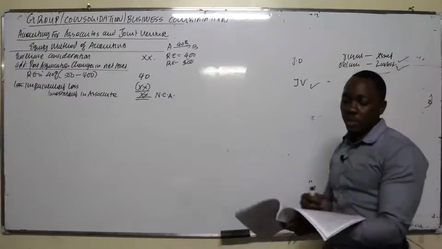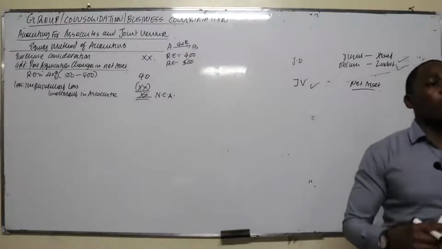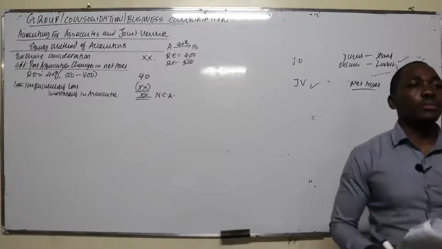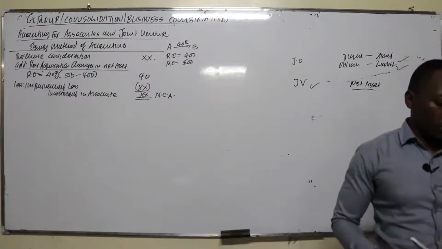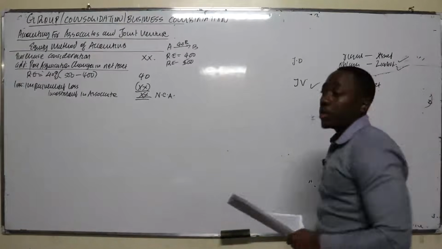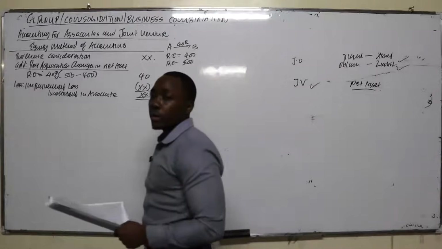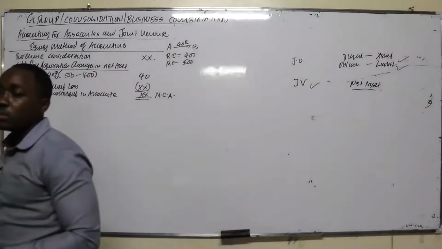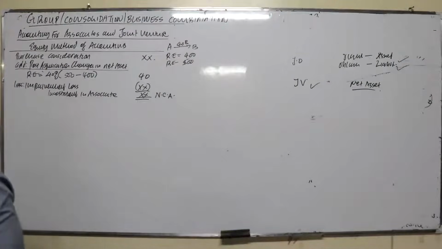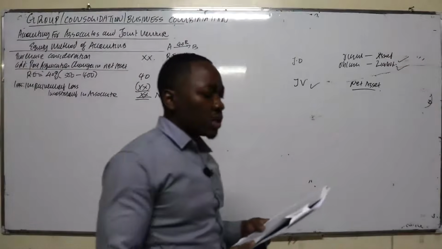November 2020. Question 4A. November 2020, question 4A. So part A, you are told to distinguish between the two types of joint arrangement.